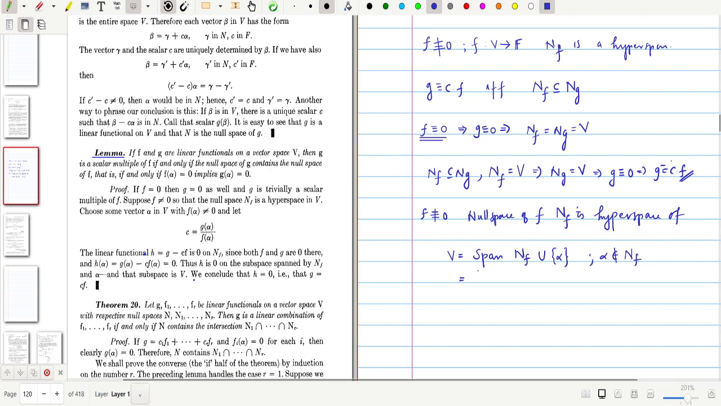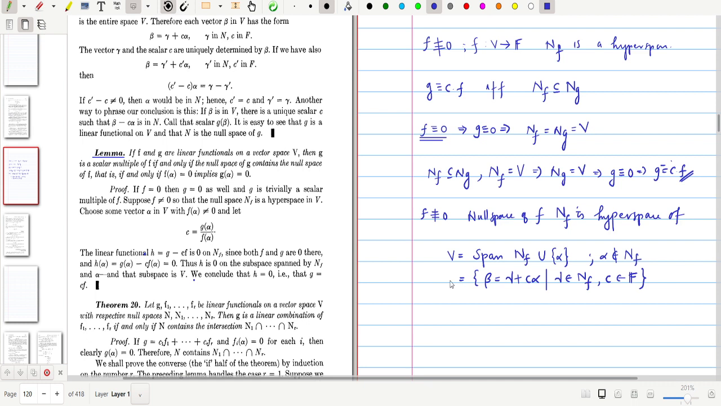That means V is the set of all elements beta equal to gamma plus c alpha, such that gamma is an element of Nf and c belongs to the corresponding field. So this is the implication of non-zero linear functionals, and we will prove that g is equal to cf identically if and only if Nf is contained in Ng. Okay, so first you assume Nf is contained in Ng. We will prove that g is equal to cf identically.